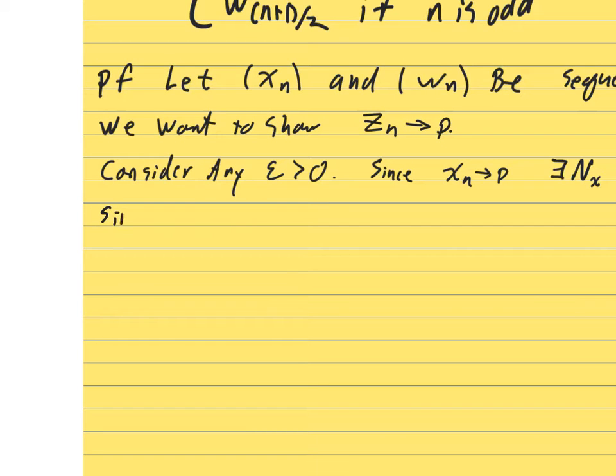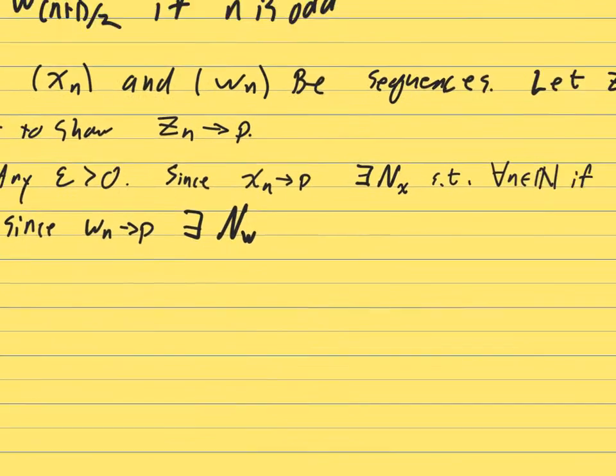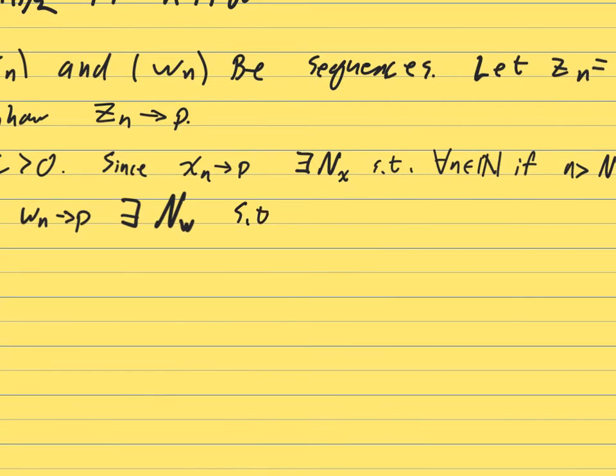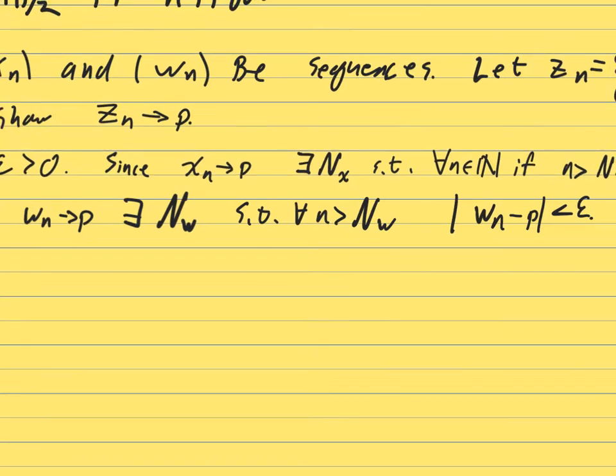Similarly, since w_n converges to p, there exists another big N, N_w, it doesn't matter what you call them, such that for all little n bigger than N_w, the absolute value of w_n minus p is less than epsilon.